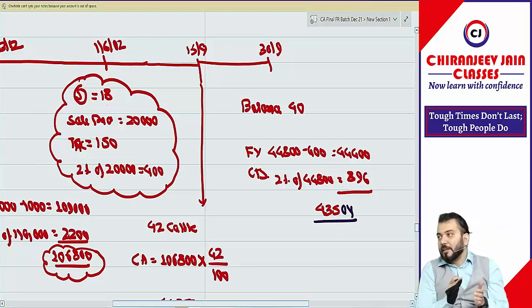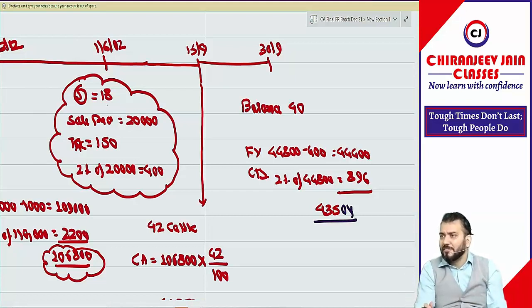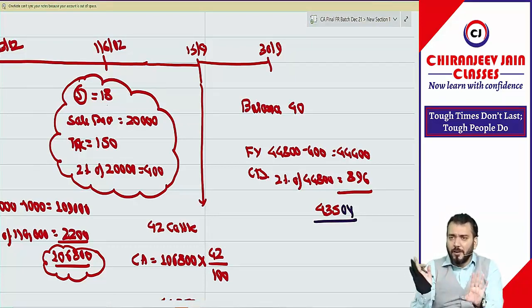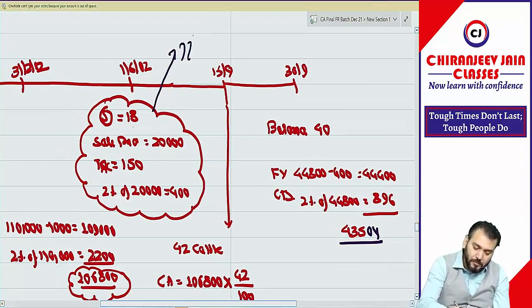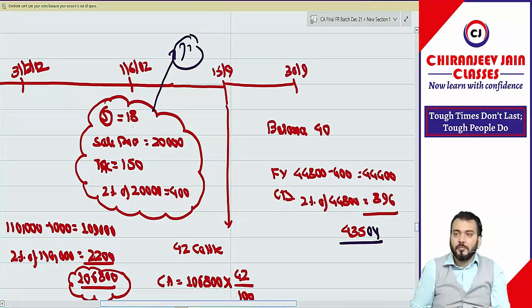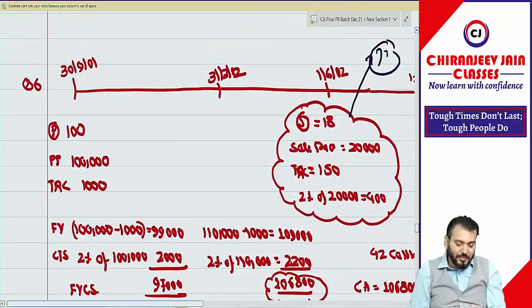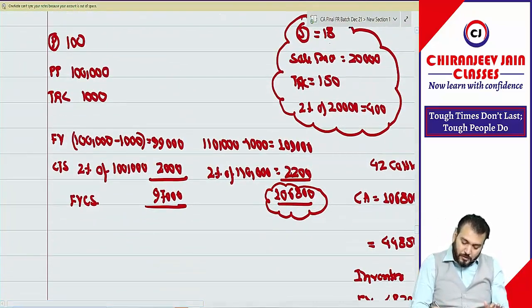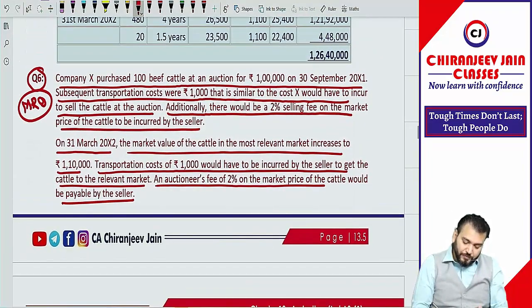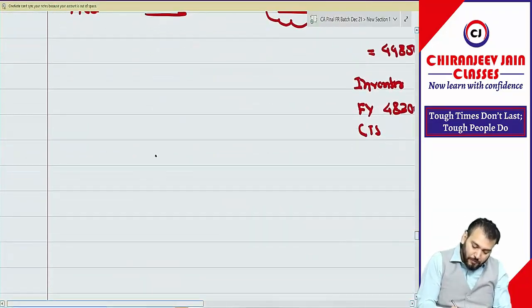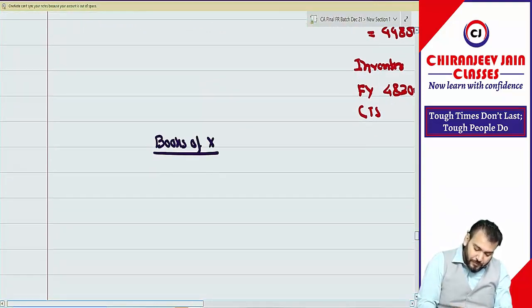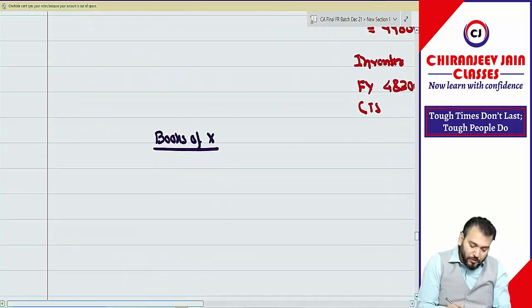Now the entire question is in one timeline. It will not take much time if you have understood. Now only the journal entries. Only one journal entry I need to explain, the sale journal entry. Apart from that, you can do all the journal entries on your own. Can we start? In the books of company X, because they have asked for journal entries. First journal entry on 30th September 2001.